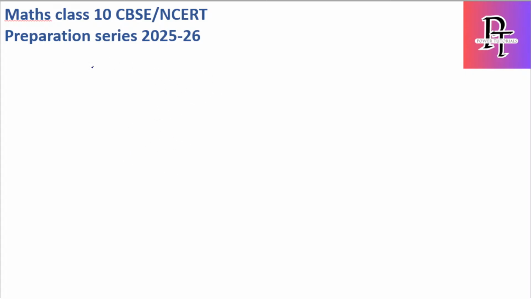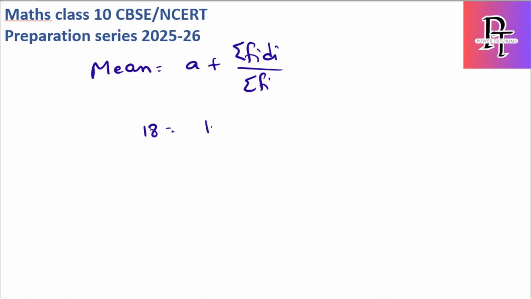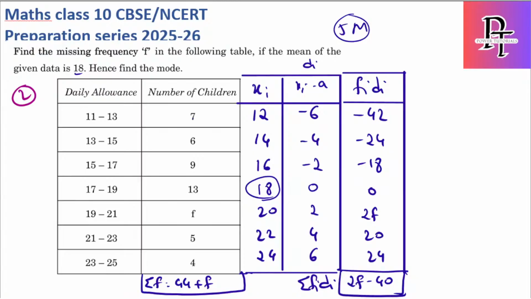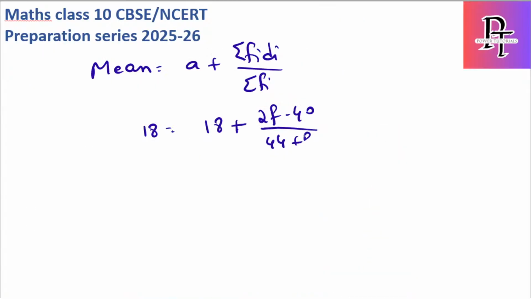So the mean formula, I will just write it first. Mean is equal to A plus sigma Fi di by sigma Fi. They have provided the mean as 18. I have also assumed the same value, 18, plus (2f minus 40) by (44 plus f). So 18 cancels to be 0, so 2f minus 40 is equal to 0. Hence I got the f value as 20.